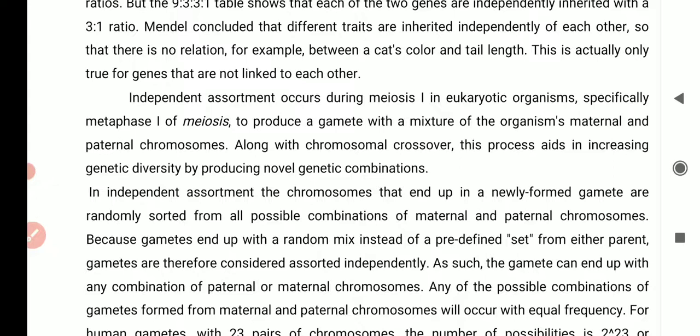During the metaphase of meiosis 1, pairing occurs between the maternal and the paternal chromosomes, and chromosome crossover happens.